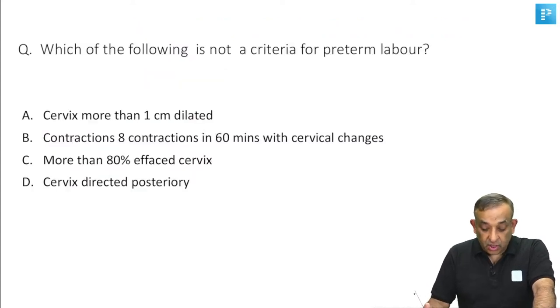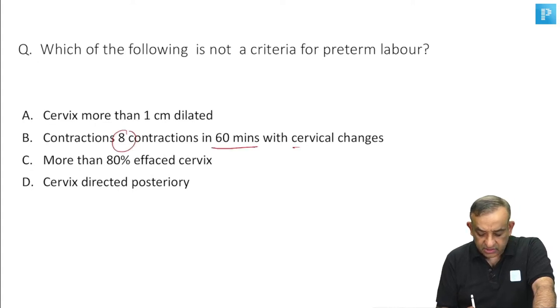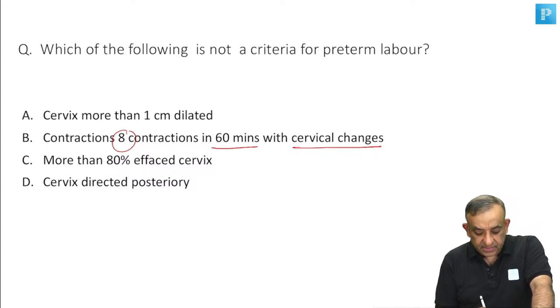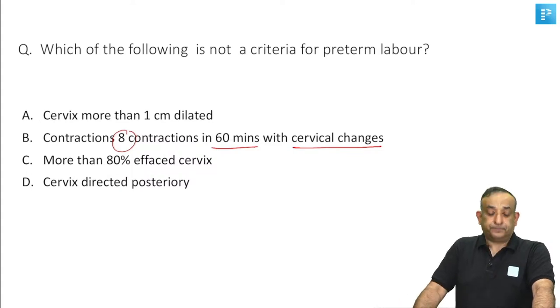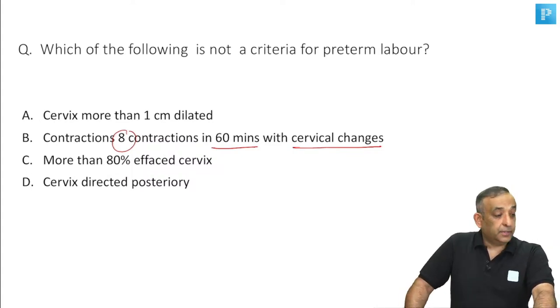Which of the following is not a criteria for preterm labor? That's a good question. Cervix more than 1 centimeter dilated, 8 contractions in 60 minutes with cervical changes, slight grammatical mistakes here. Then more than 80% effacement of the cervix, and cervix directed posteriorly. All right, come on guys, shoot.